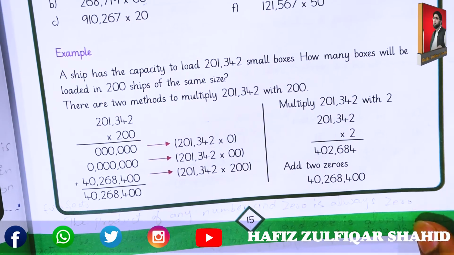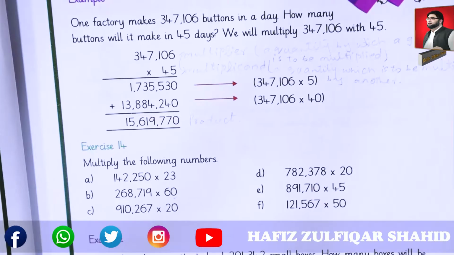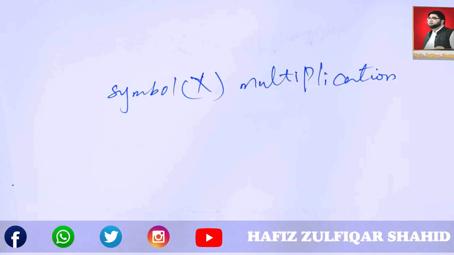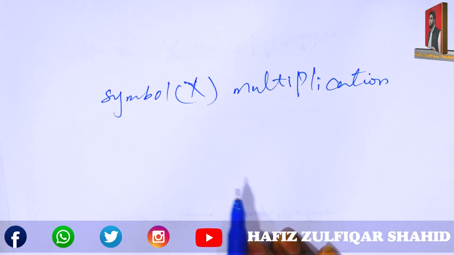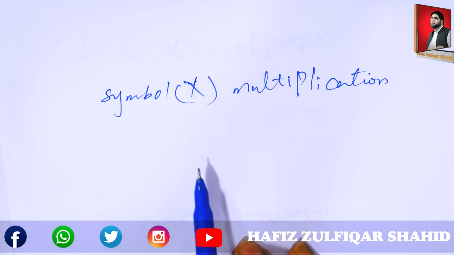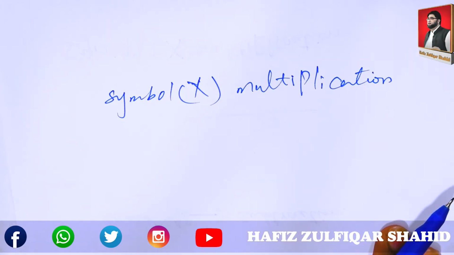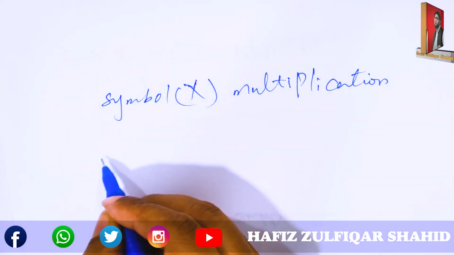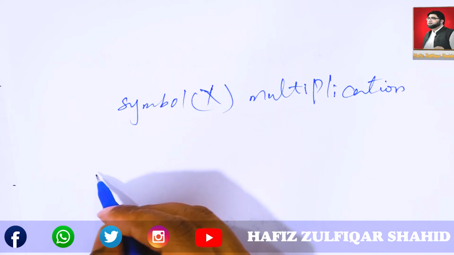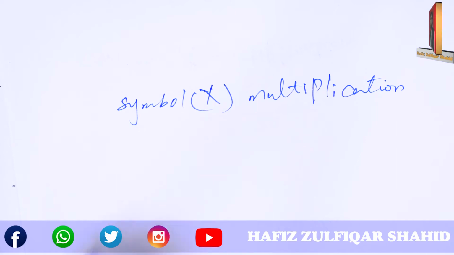Now let me explain. This cross sign is the symbol of multiplication, and now we have two parts of multiplication.